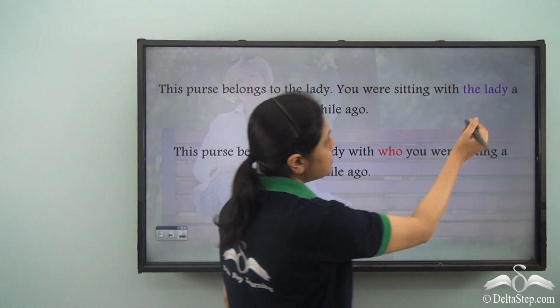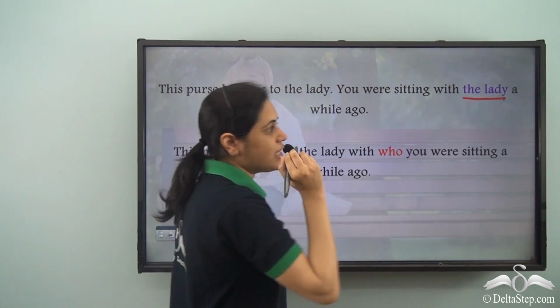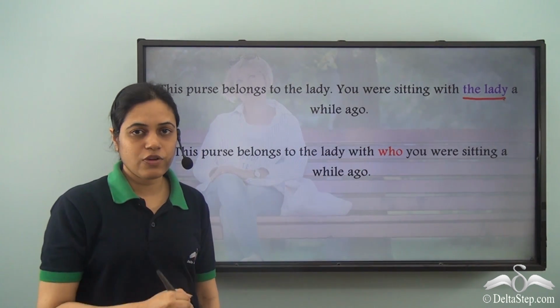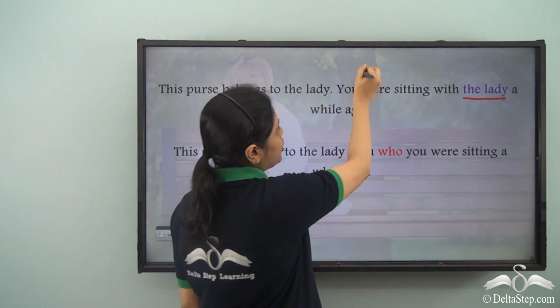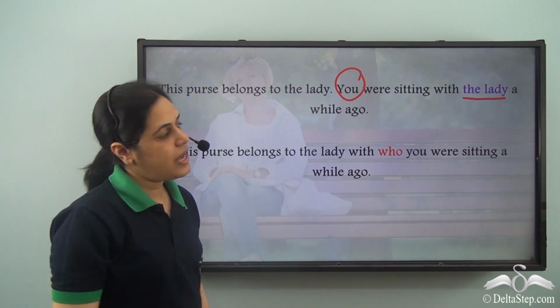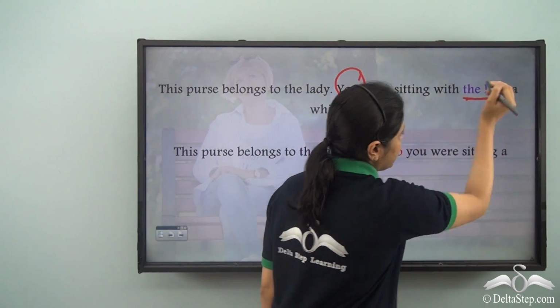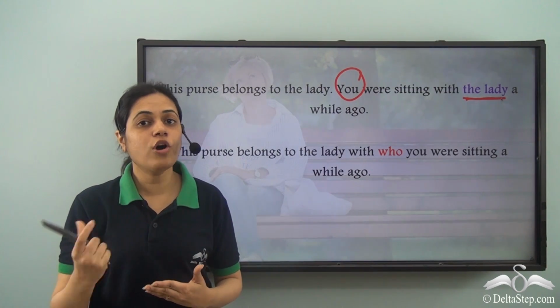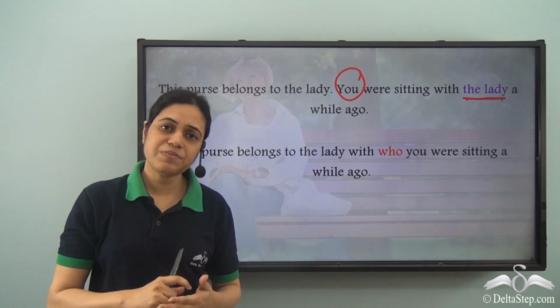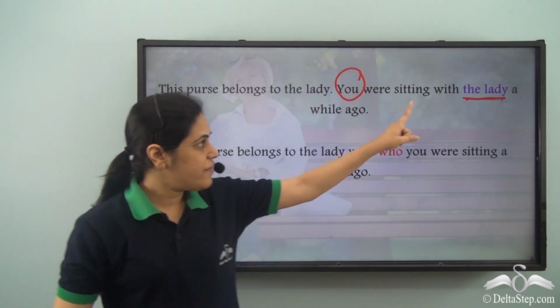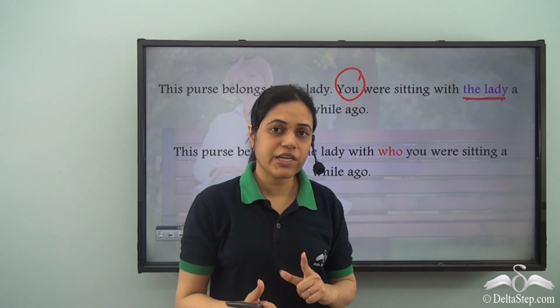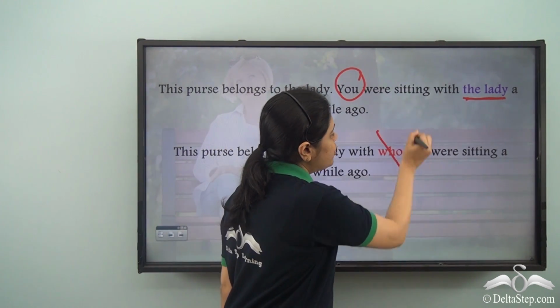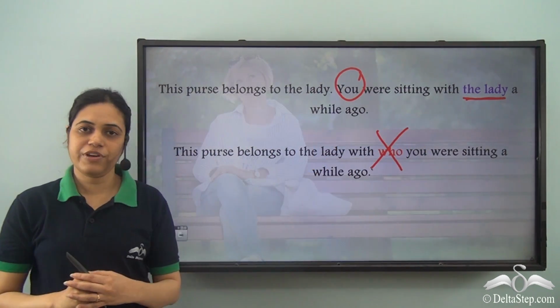But in this sentence, the lady is the object of the sentence. You is the subject. The lady is the object. And we have learned who always replaces the subject nouns or pronouns, whereas the lady is the object. So I cannot use who over here.